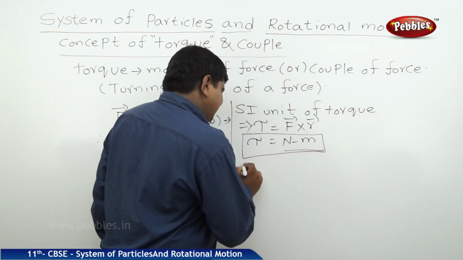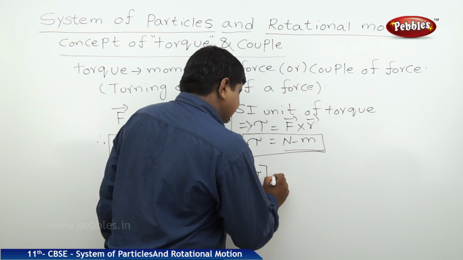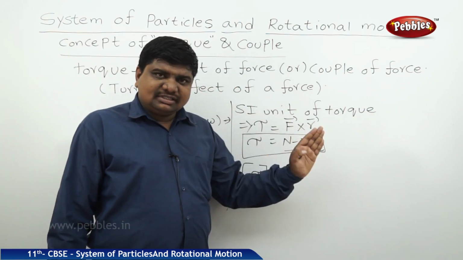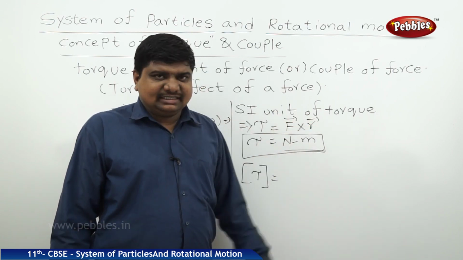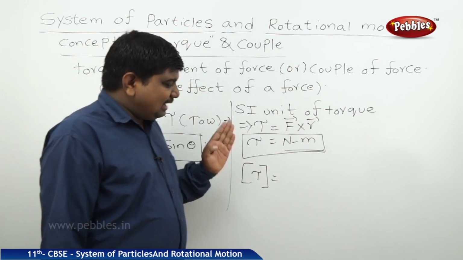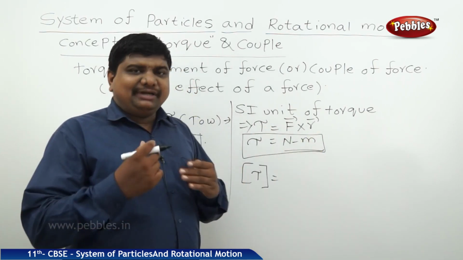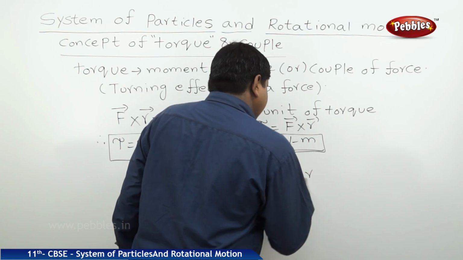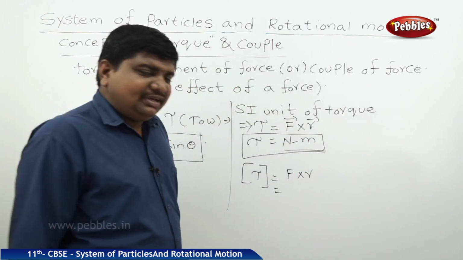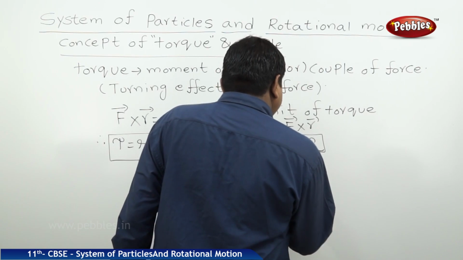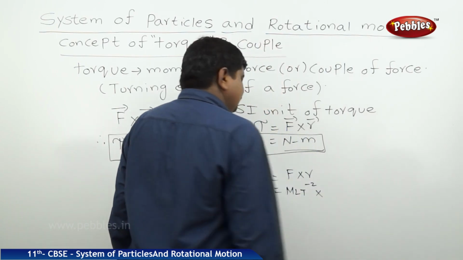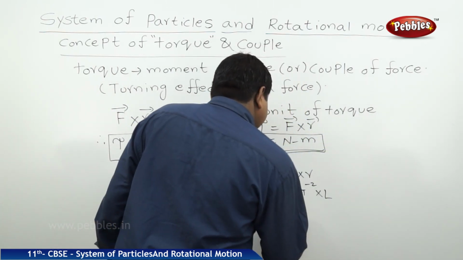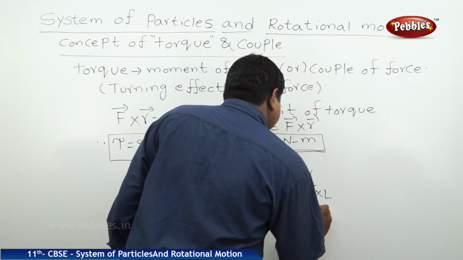But the dimensional formula is same as work. Because in work we are using the applied force and displacement along the same direction. But in case of torque, force applied and direction of displacement both are perpendicular to each other. So therefore, torque F cross R, the dimensional formula of F is M L T power minus 2, into the dimensional formula of the displacement, which is L, therefore it is M L square T power minus 2.